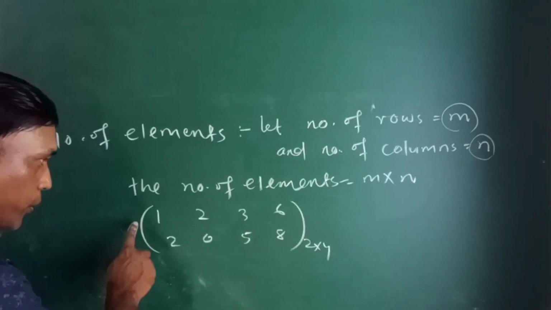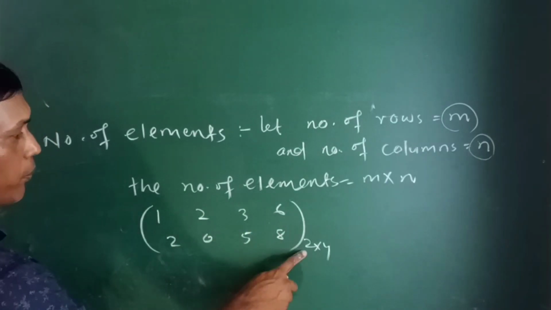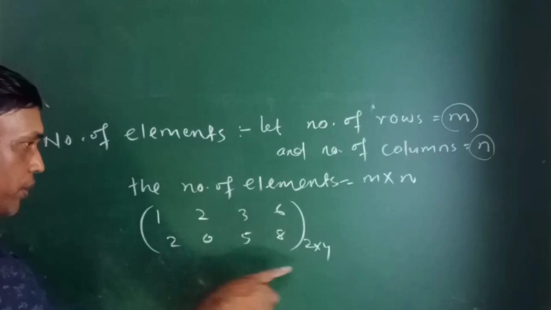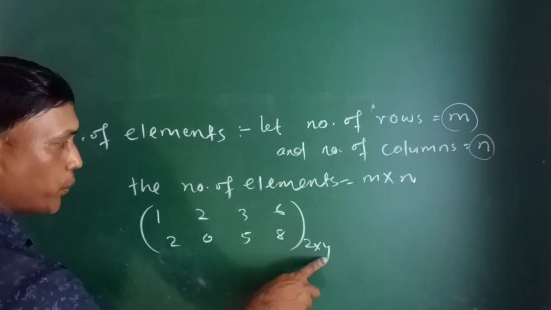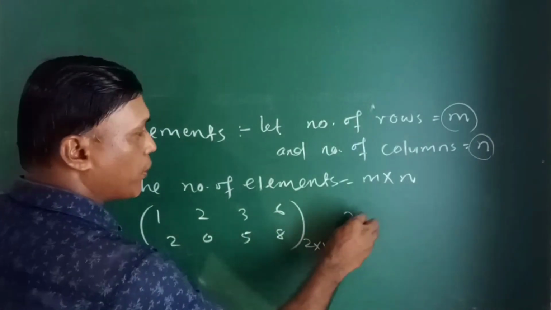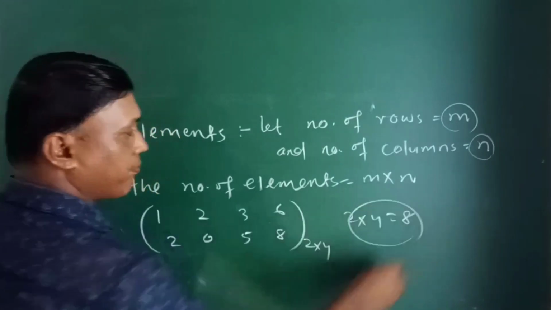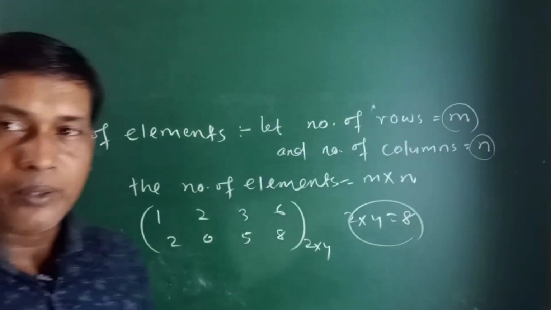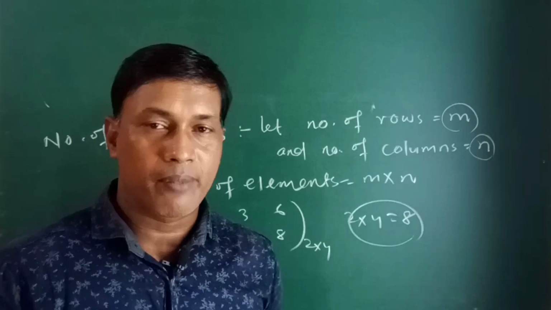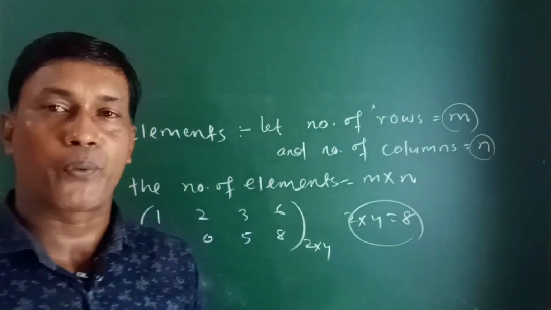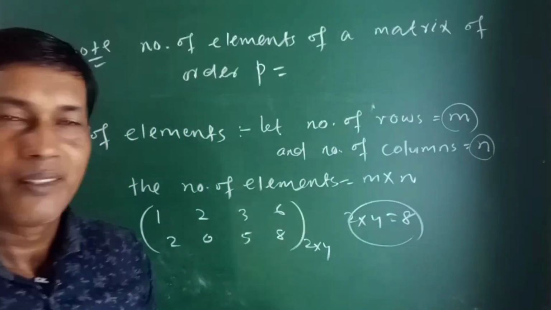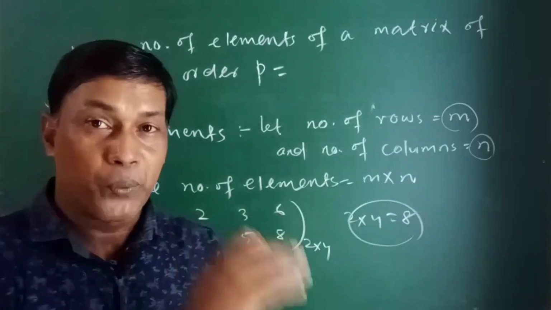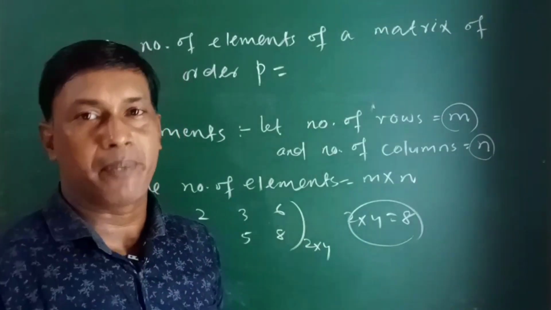Here the number of rows is 2 and there are 4 columns, so the order is 2 into 4. So the number of elements is 2 into 4 is 8. So if you want to find the number of elements of a matrix, simply multiply the number of rows and number of columns. A very important question for every type of competitive exam.